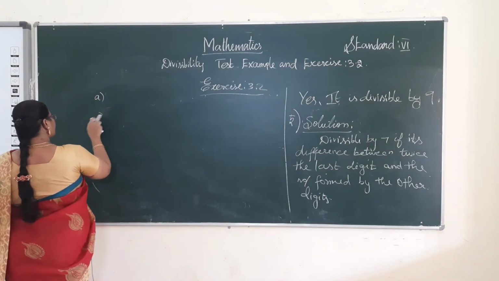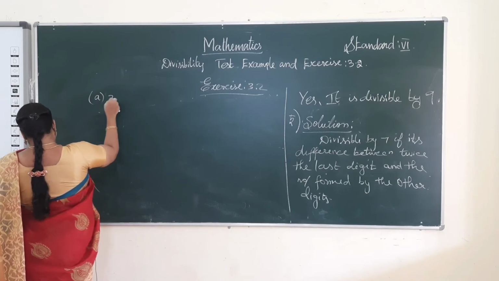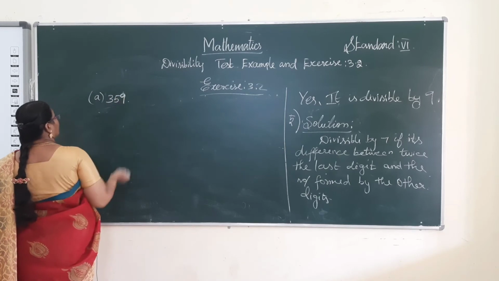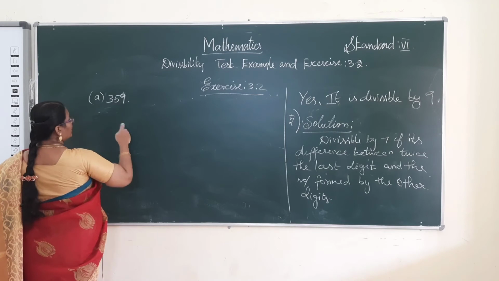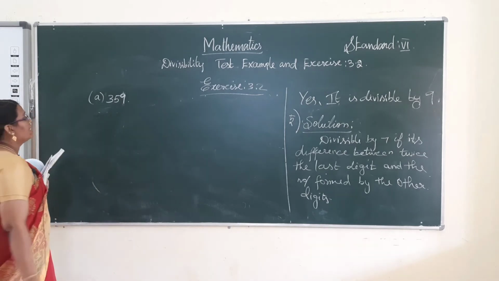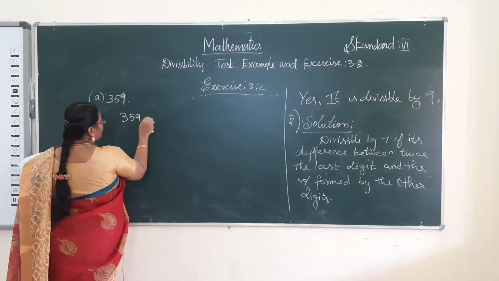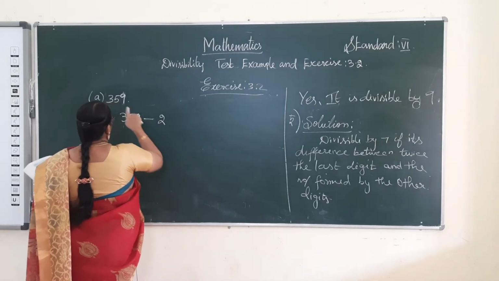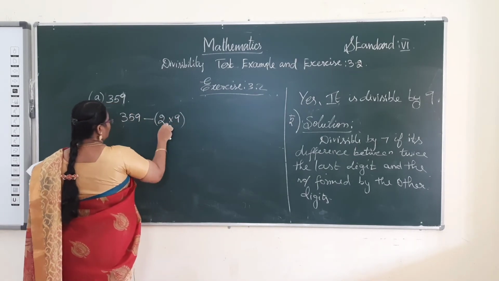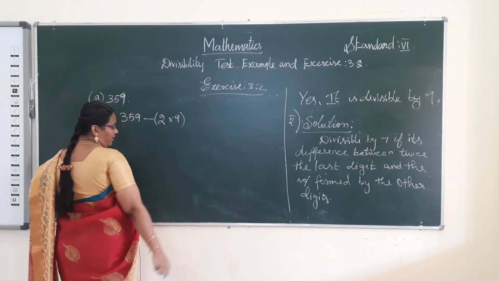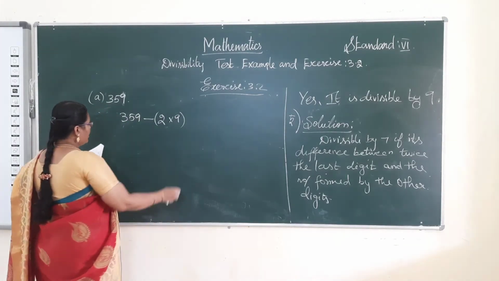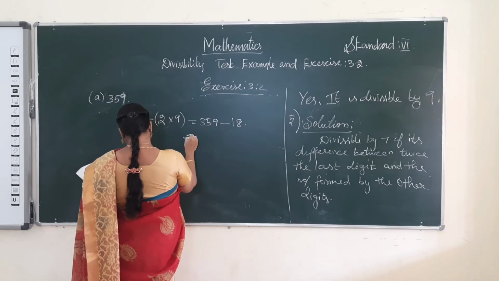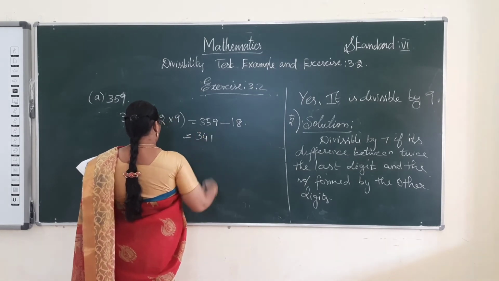The first one, 359. The last digit is 9. Take the other digits minus twice the last digit: 359 minus 18 gives 341.